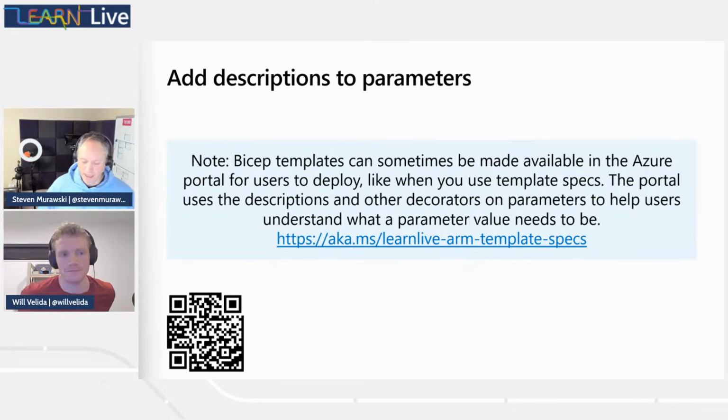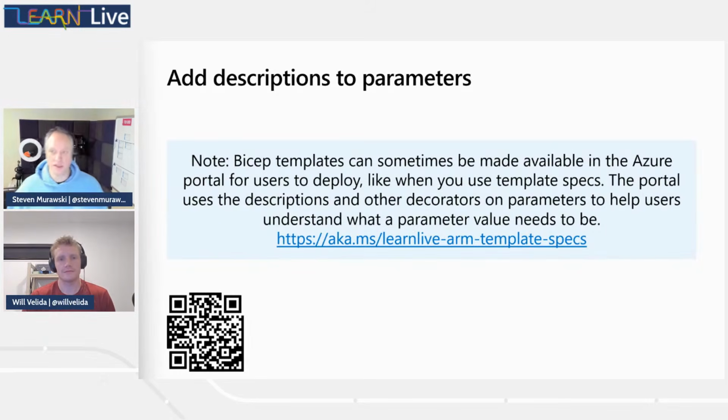What is that? Yeah, so there are ways that we can surface our Bicep templates to our users to deploy, and one of those cases is in the portal. And if you deploy your template via a template spec so that you can deploy it into the portal, or can deploy it via the portal, those descriptions will show up with the parameters, helping your user be successful with the template, right? Rather than having to go and find the template and dig through it to see what kind of data structure it needed.